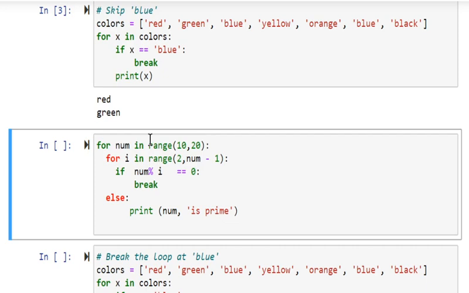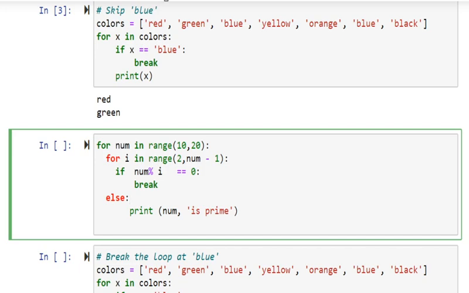Then here I am taking a mod operator, and if num modulo i gives a remainder 0, then it will break. It will come out of the nested loop, or else that value will be printed.